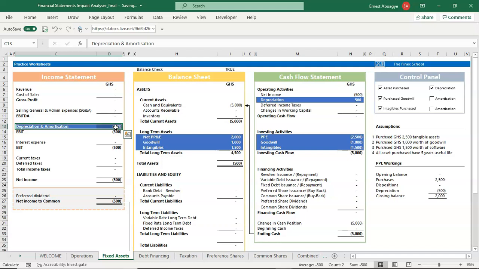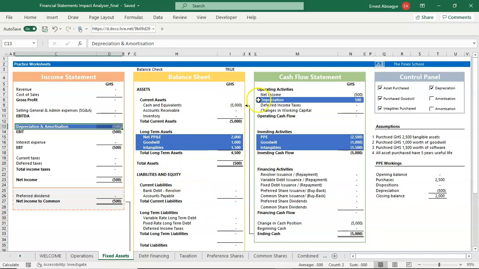What we are doing here again is for the purpose of decision making. We are seeking to know how much of this asset has been applied in generating income, and that's why we spread the cost of the asset over the useful life and charge it notionally, assuming you are applying it. This is for the principle of matching. That's why we do that. We notionally charge 500 as an expense to the income statement to reduce our profits and see what will be. It's purely for decision making.